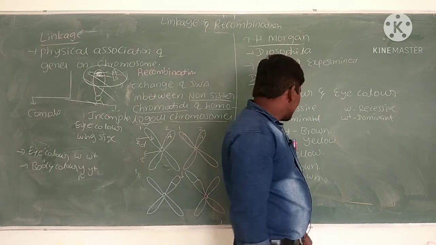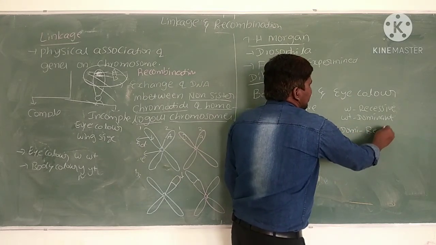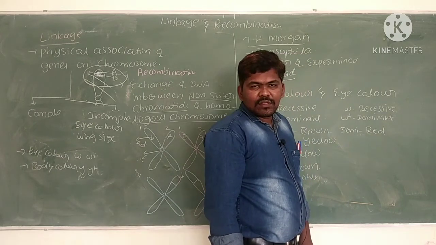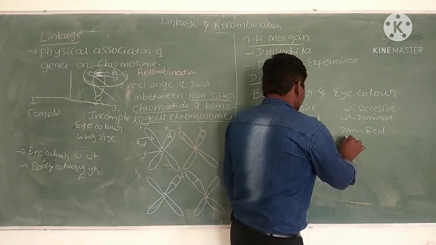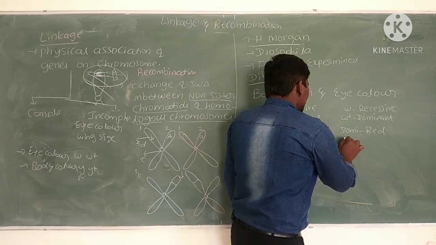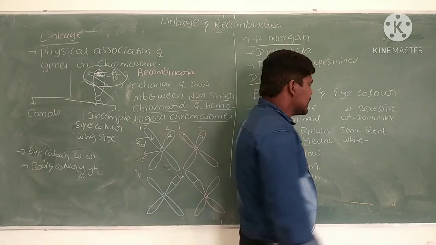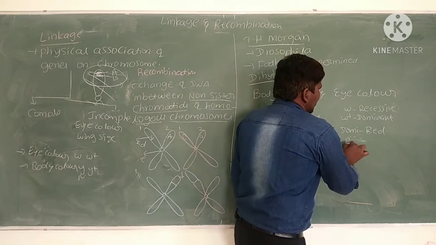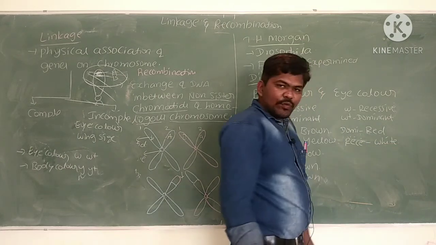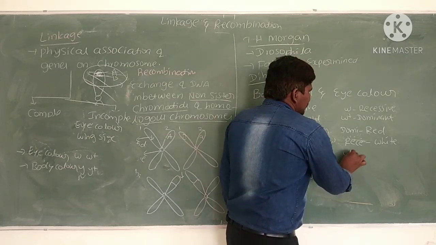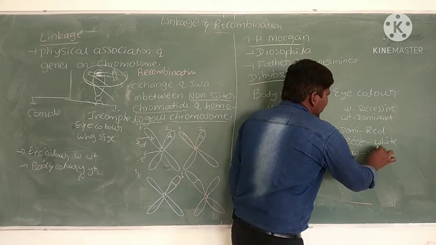What is the dominant eye color? The dominant eye color is red. If red eyes are there in Drosophila, that is dominant. Next, the recessive eye color is white. White eye is recessive. If you observe the genotypes, with small w, both recessive alleles are there, which gives the white eye.